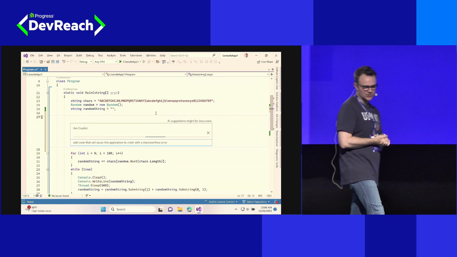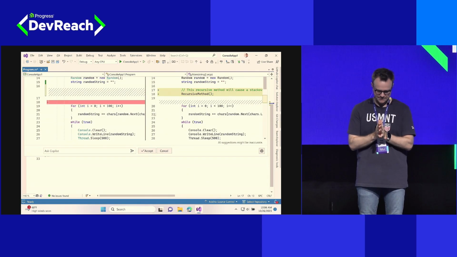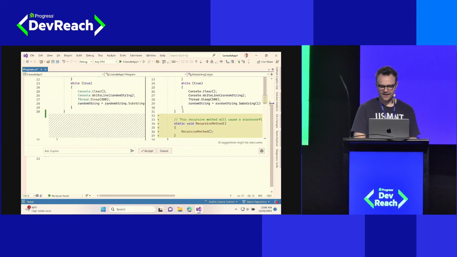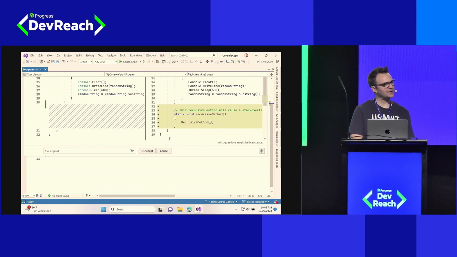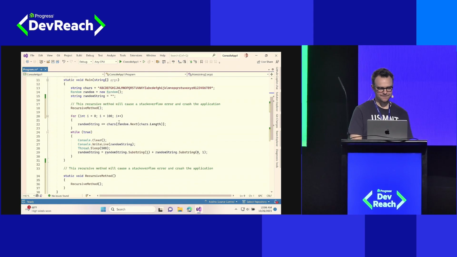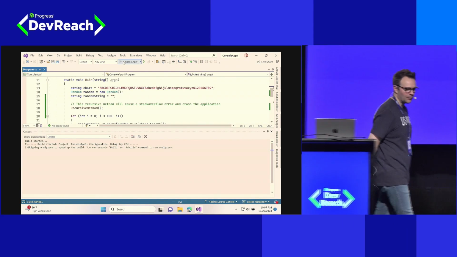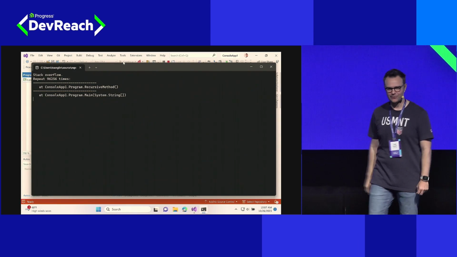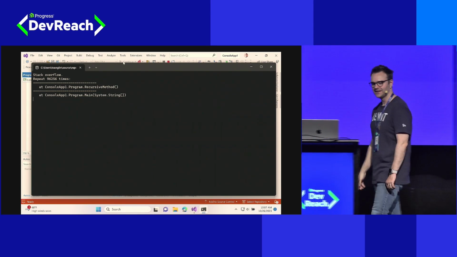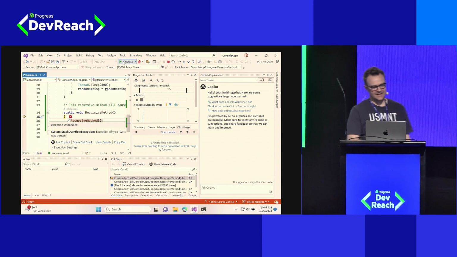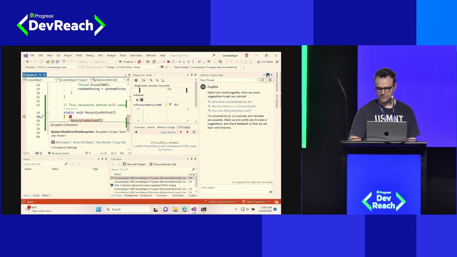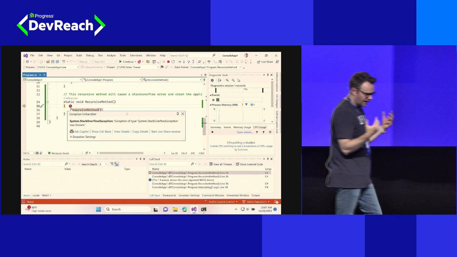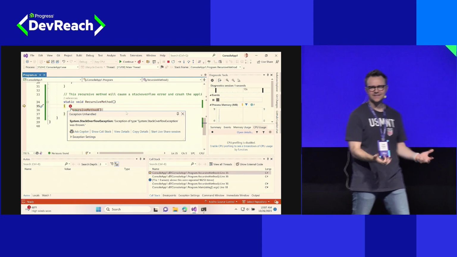So let's see what Copilot suggests to us to crash this application. It says I should call a recursive method that calls itself, and that will crash my app. That seems like a pretty good way to crash my app. So I'm going to go ahead and accept that. Let's run this and see if Copilot did what we asked it to do. So my application runs. Yep, Stack Overflow error. We have crashed our application. Thank you, Copilot. But for our use today, we care about this. Inside of VS, and let me collapse these things a bit so we can see, we have our unhandled exception. And how many times have we hit these errors and we're like, what does that mean?